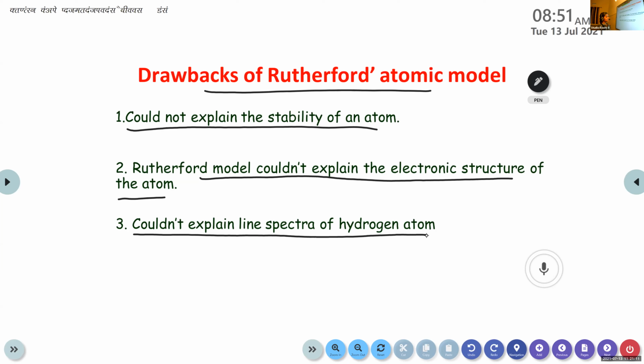Niranjan, can you please read the points? The major drawbacks of Rutherford's atomic model. First, could not explain the stability of an atom. Second, Rutherford model couldn't explain the electronic structure of the atom. Third, couldn't explain the line spectra of hydrogen atom. Okay.